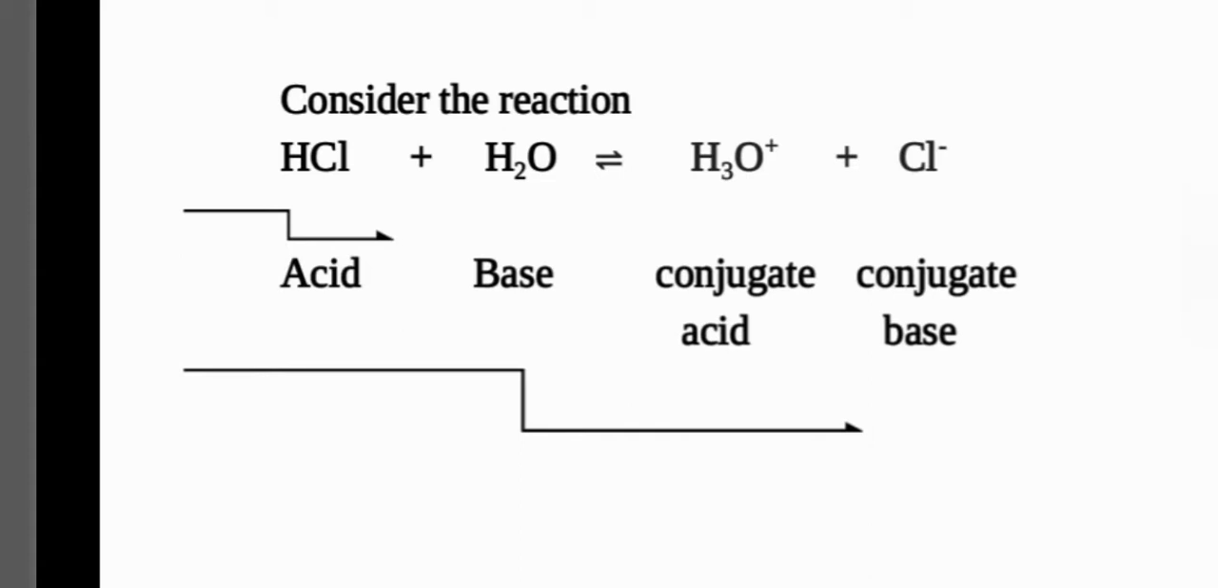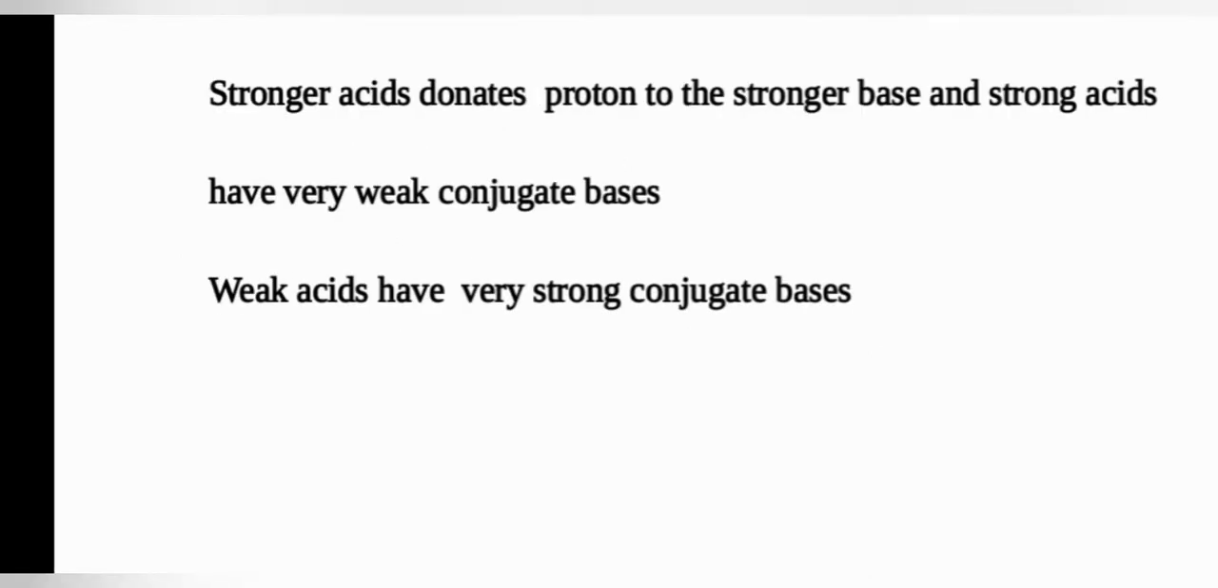Similarly, the second pair is water and hydronium ion, H3O positive, the other conjugate acid base pair. So once again, for the exam they will be asking what do you mean by conjugate acid base pair. Very simple one. Okay, so try to understand. And there is a universal rule: a stronger acid donates a proton to the stronger base, and a strong acid will have a very weak conjugate base. Always keep in mind, a strong acid will have a very weak conjugate base. Similarly, weak acids will have a very strong conjugate base. So if you are taking one pair of conjugate acid and base, if the acid is very strong, the conjugate base will be very weak, or vice versa.